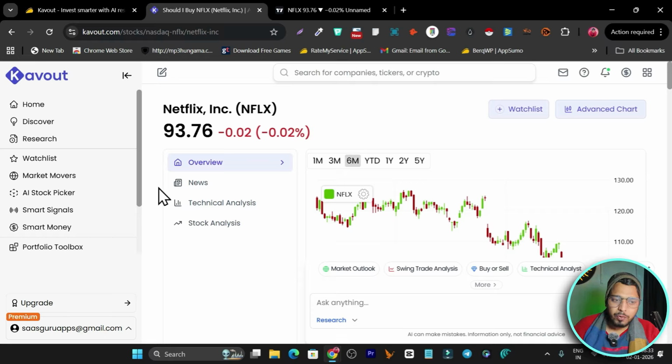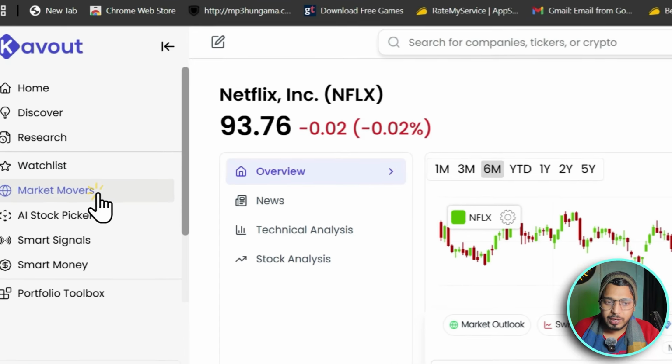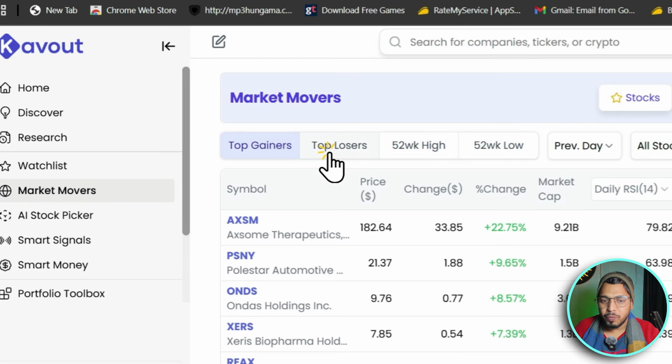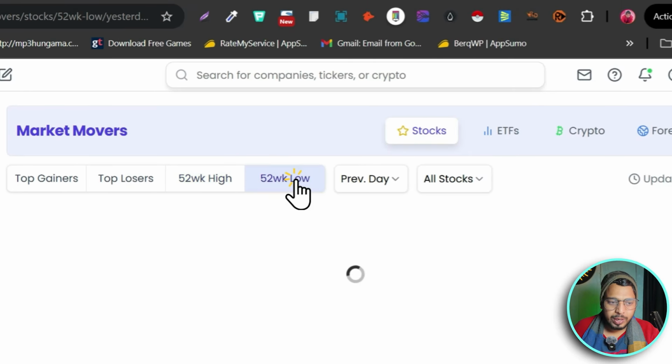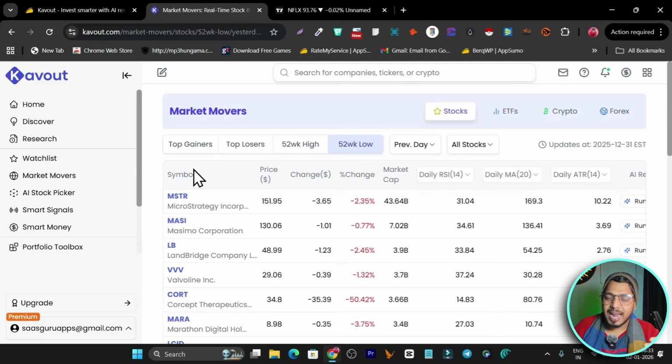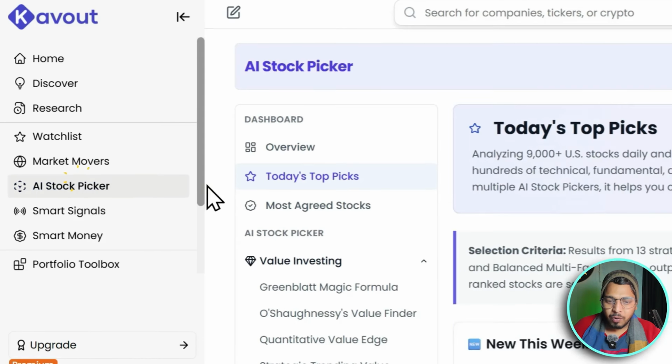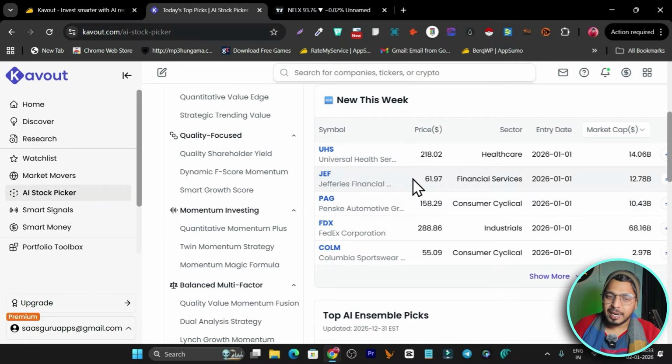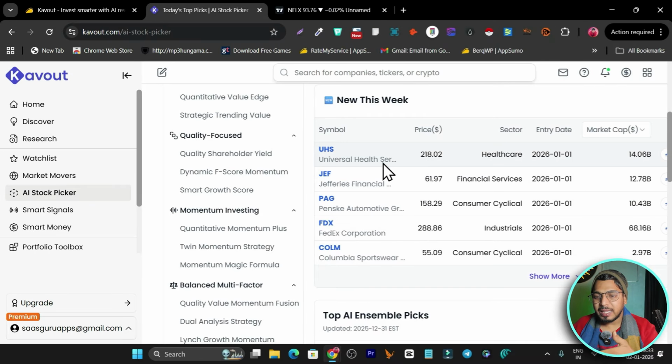So these are a few things I have showed you, just discover and research. But there are also the market movers. It will give you the top gainers, top losers, 52-week high, and 52-week low. Particularly, with this platform you would normally need to pay for multiple platforms, but here you get it all in a single platform. This is the AI stock picker. It will show you the stocks for this week that can be the most opportunity for getting profits.